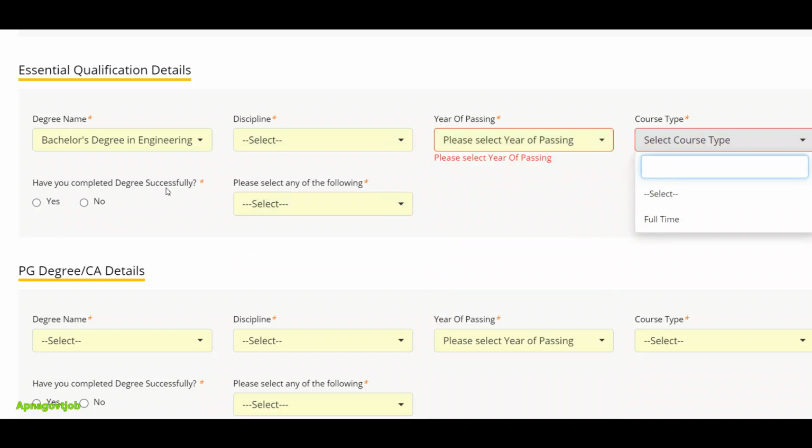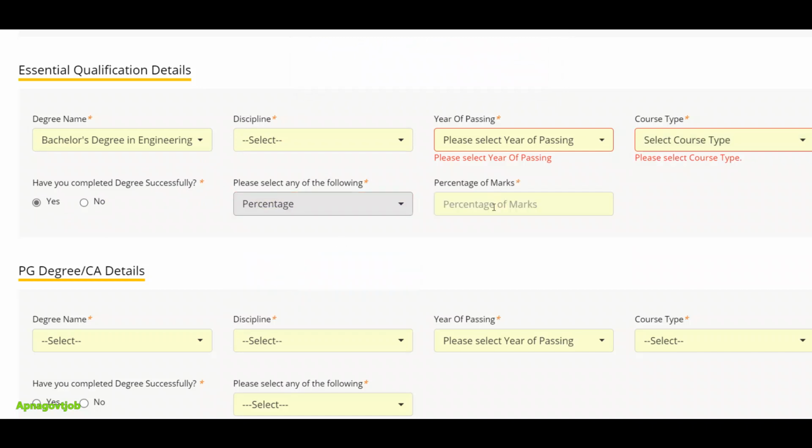Then, have you completed the degree successfully? If no, then click on no, and directly you will get the message that you are not eligible. And if yes, then select yes. Please select the percentage and enter your aggregate percentage here, very important. There is no criteria for BAIL that 60% should be compulsory. So if you have 40, 50, anything you can enter, but enter the aggregate.